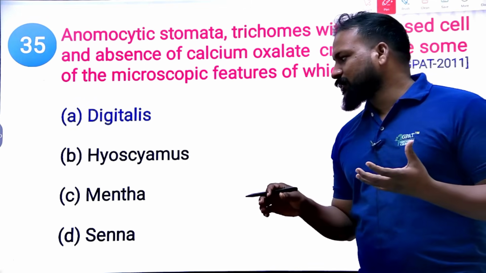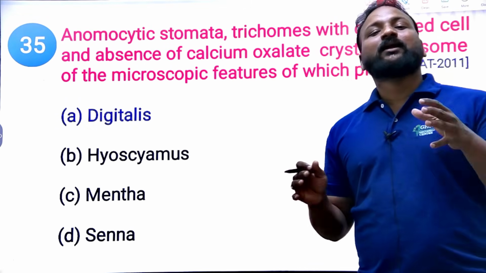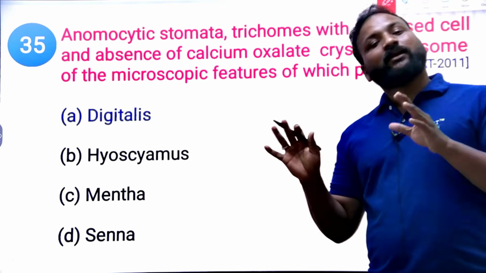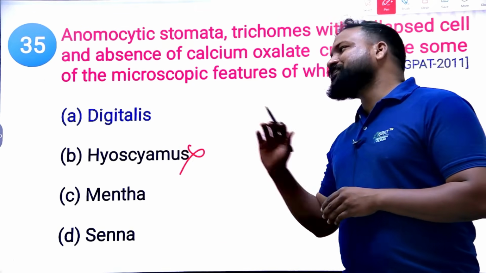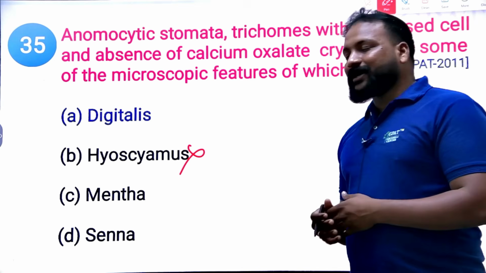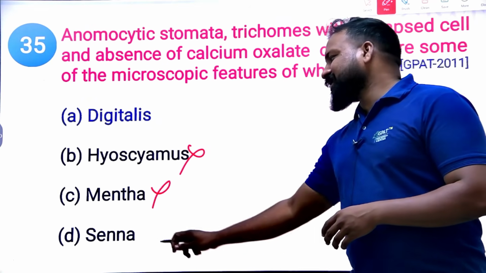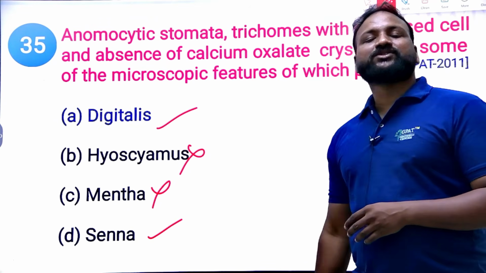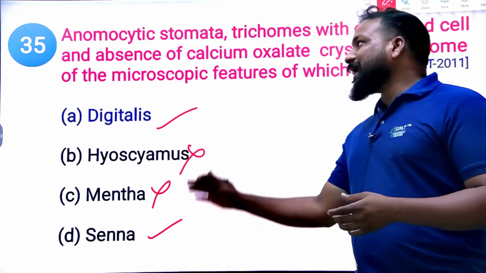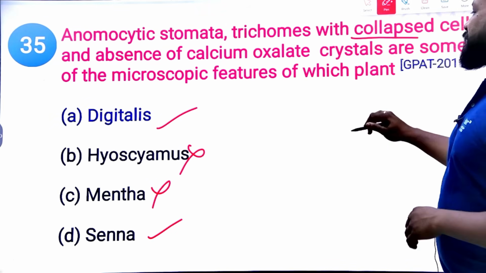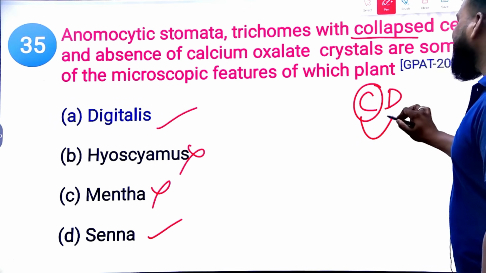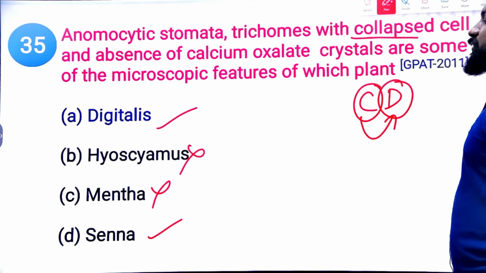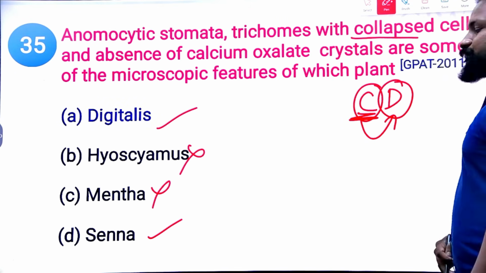That's what I'm saying. Here we are discussing a topic called glycoside, right? So here Hyoscyamus is an alkaloid, whereas Mentha is a volatile oil. But these two, Senna and Digitalis, are the two options from glycosides, and especially in that, collapsed. Try to remember C and D. C, what is the alphabet immediately after C? That is D. D for Digitalis. Try to remember like that. C means collapsed cells.